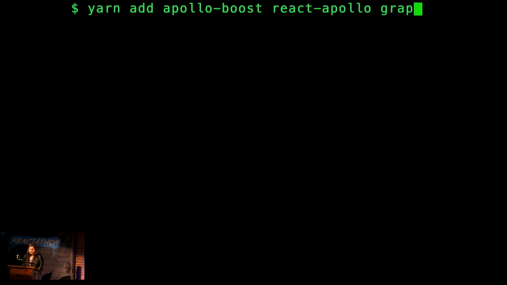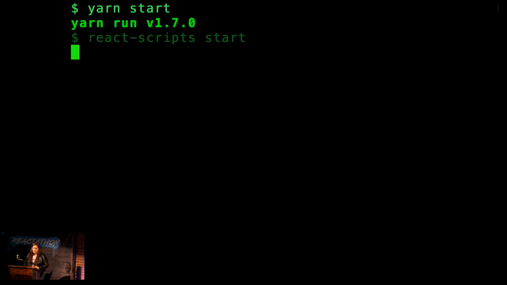Now, in the terminal, I'm going to get started by installing all of the packages that I need to get started with Apollo on the client side. So I'm going to run yarn add apollo-boost, react-apollo, and graphql. I'm not really going to run that, but that's all you need, those three things. If you take anything away from today, you would just install those. And then I'm going to run yarn start.